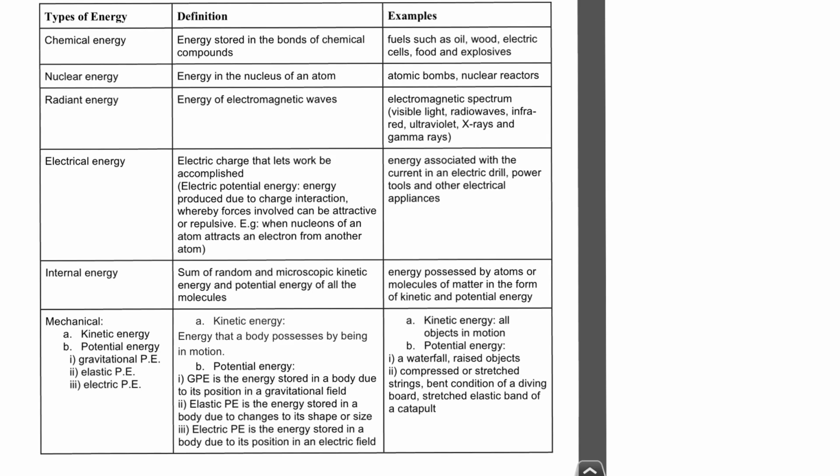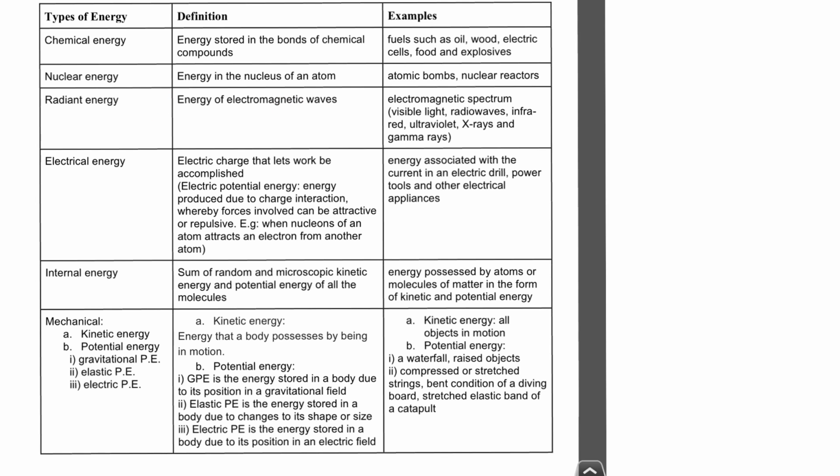Now we're going to talk about conservation of energy in the next part. But before we talk about conservation of energy, let's talk about the different types of energy and some definitions. So when we talk about chemical energy, those are stored, let's say, in the cells or in chemical compounds, right? So you will have chemical energy. Nuclear energy is stored in the nucleus. The one that happens during nuclear processes.